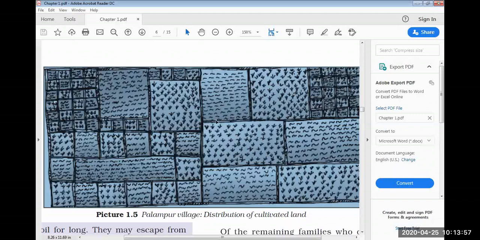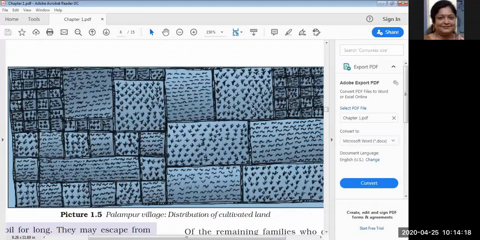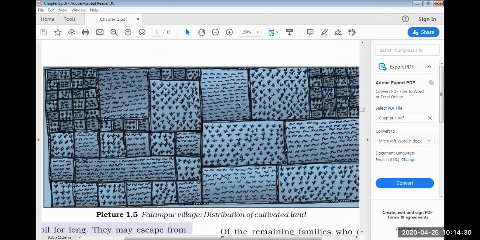So what he did, he divided the land like this: 1, 2, and 3. Three areas he distributed to all his three children. Then each of the three children had two children, so he divided it into two equal parts. He was having two children, he also divided into two parts. He was having three children, he divided into three parts. Correct? After some time, what happened? All these were having only one child. So the land remained like that.